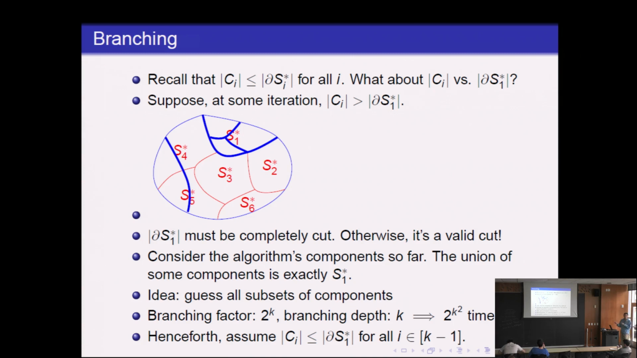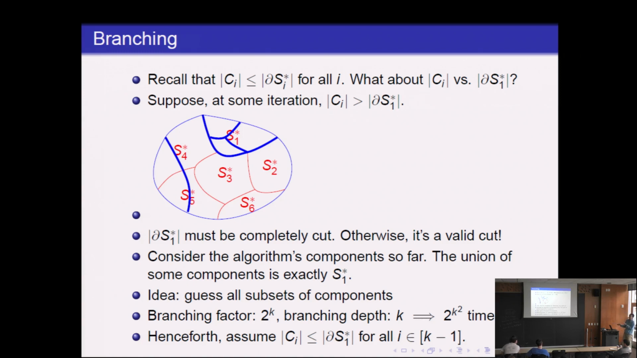Sorry, I'm also confused about something. You don't know delta S1 star, right? So every time I make a choice, I just randomly pick some subsets of the CIs that I've seen so far and pretend these are delta SI, and then continue. Is that sort of what you're saying? I mean, you're going to fail all but one of the times. Yeah, but the point is one of them works.